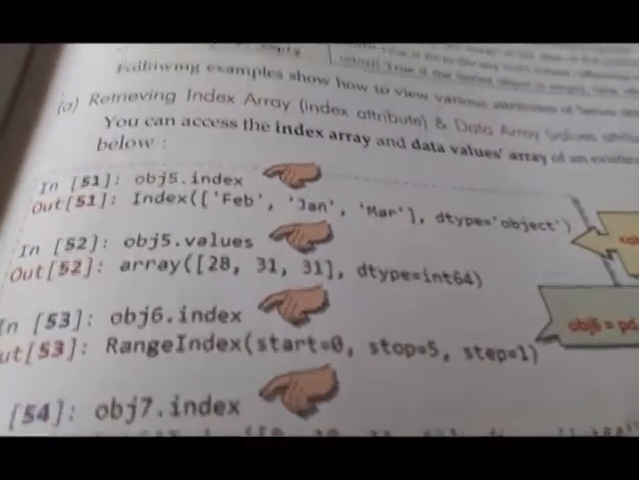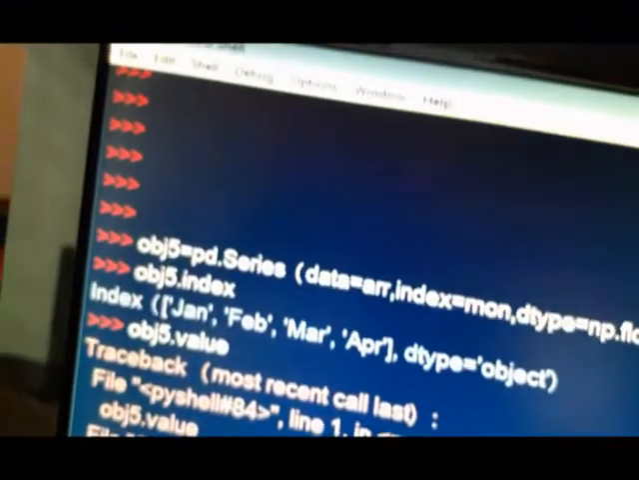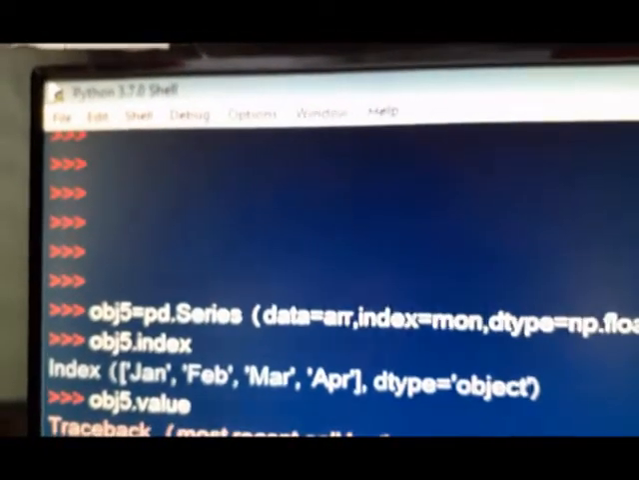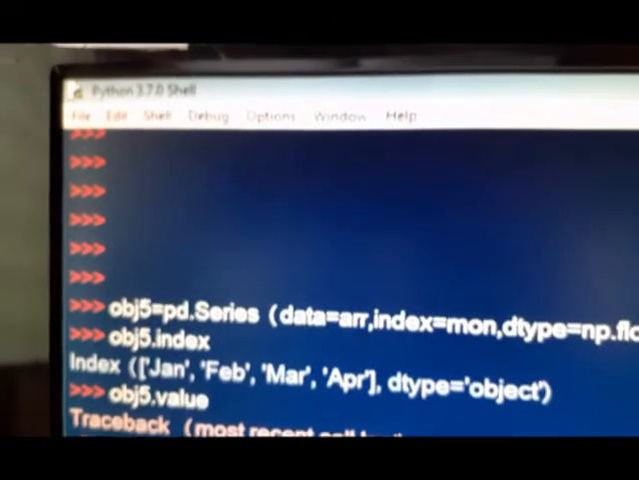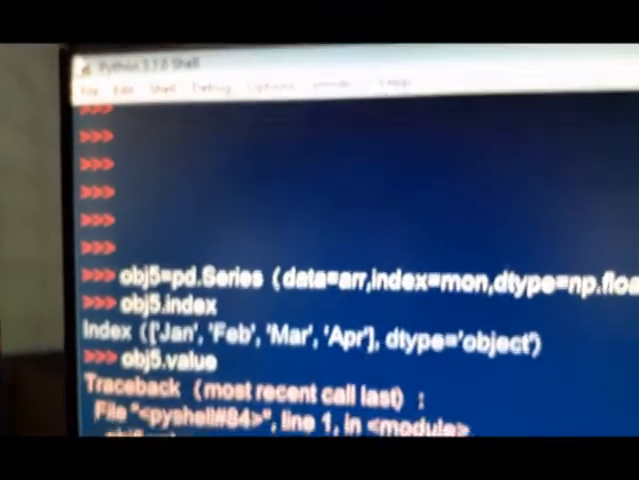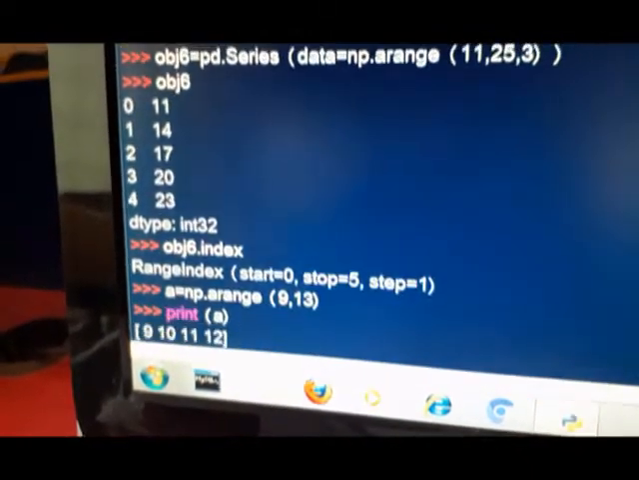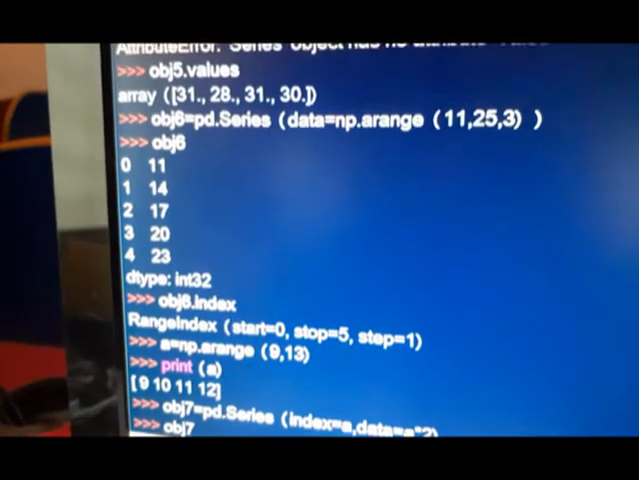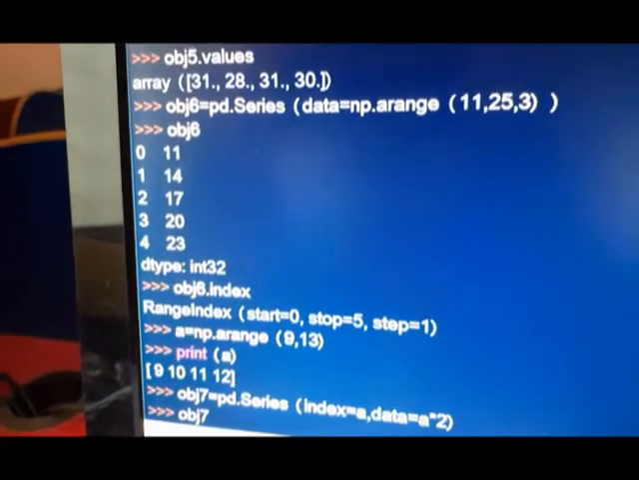Now I come back to this one. How I have executed, you can see the obj5 object is created, then obj5.index. So index is Jan, Feb, MAR and April, and data type is object. Now I wrote value, so it gives an error. It is values. Can you see the values? I will scroll it a little up so you will be able to see the values. These were the values: 11, 14, 17, 20, 23.